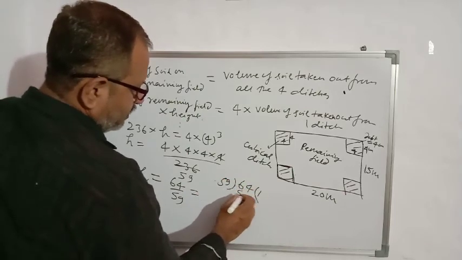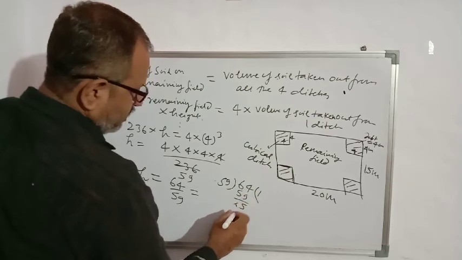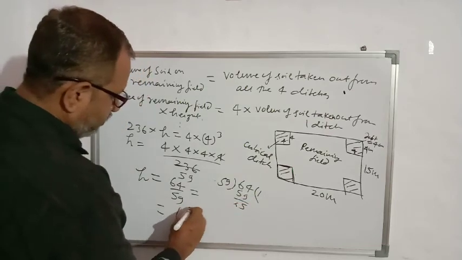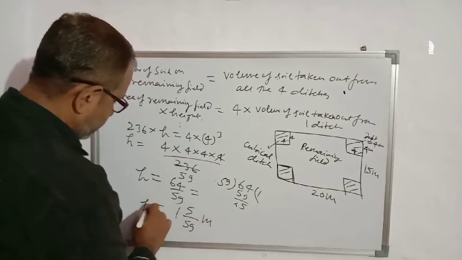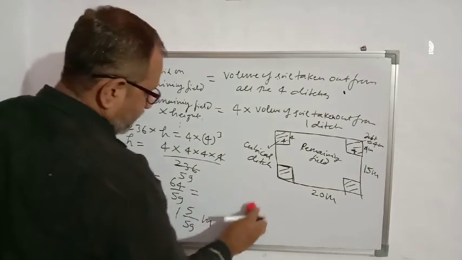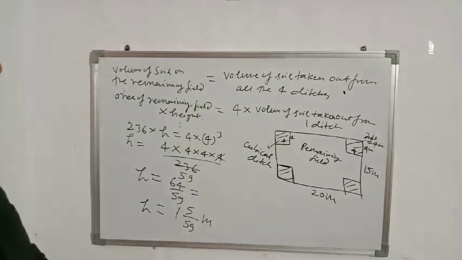Divide 64 by 59. 1 time, 64 minus 59 is 5. So we can write it as 1 whole 5 upon 59 meter. So the value of h is 1 whole 5 upon 59 meter.